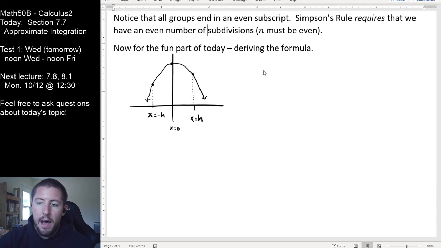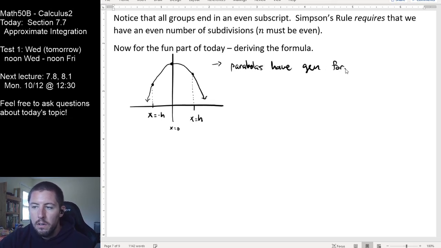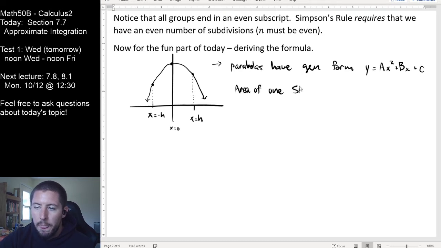So what I want to find right here is I know this parabola has the form, and I'll just say this is just y equals ax squared plus bx plus c. I have no idea what this equation is. It's just a general form of a quadratic. And what I'm interested in this case is the area between negative h and positive h right here. So now I'm just sort of making up words right here.